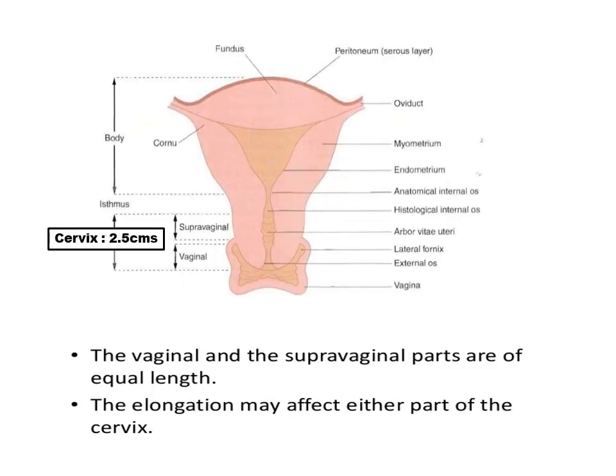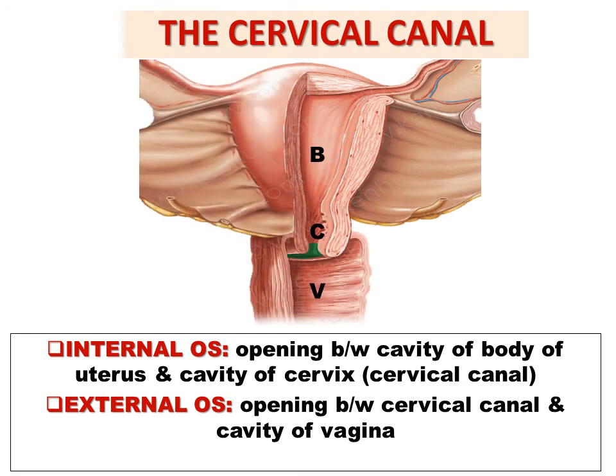The length of the cervix is 2.5 centimeters. The vaginal and supravaginal parts are equal in length. The elongation may affect either part of the cervix. The cervical canal is between the internal os, which is between the body and the cervix, and the external os. So the cervical canal is between the internal os and external os. External os is the opening between the cervical canal and the cavity of the vagina.